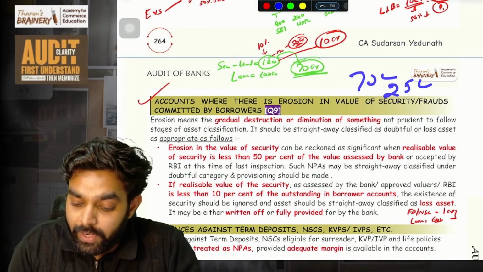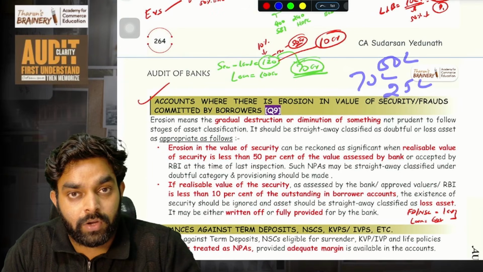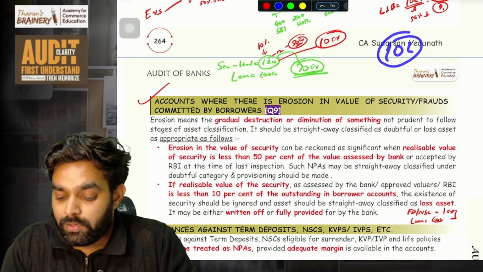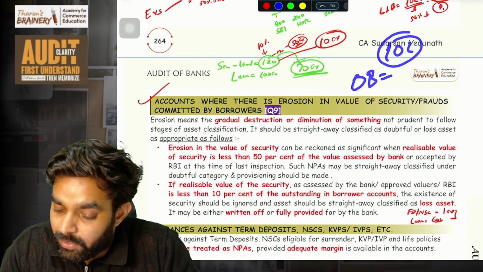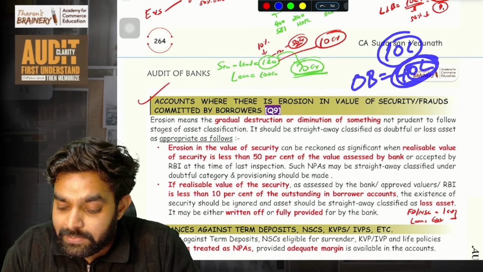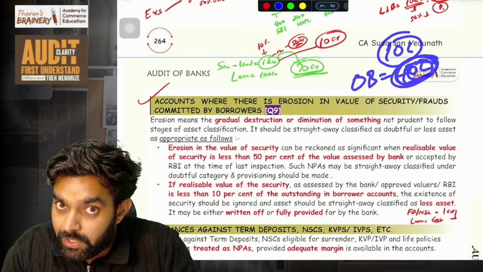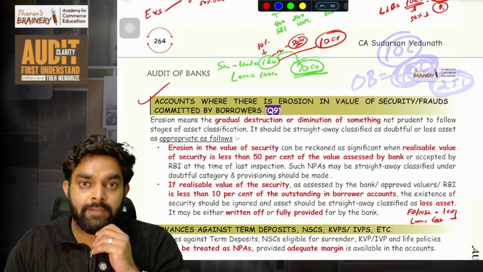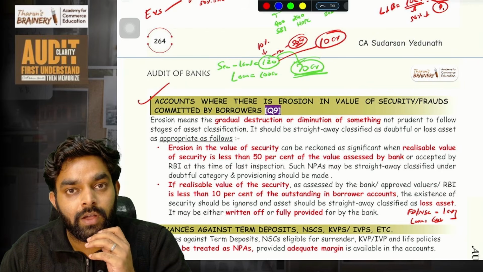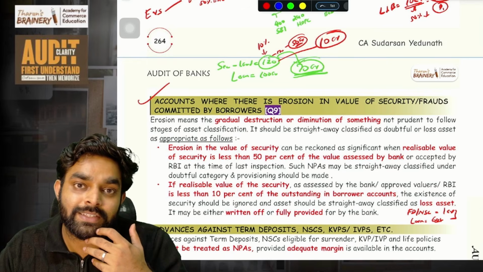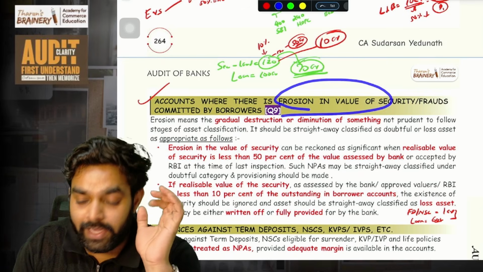So the loan I took was, say, 50 lakh, and now I have repaid. The last 3 years are done, I have repaid almost 10 lakh. So the outstanding loan balance is still around 40 lakh pending. But my security, which was worth 70 lakh, went down to 25 lakh. So now the bank is at risk. If I don't pay the money, what will the bank do? The bank can recover from my security. They will only get 25 lakhs, but the loan outstanding is 40 lakhs. That is what we call erosion in value of security.